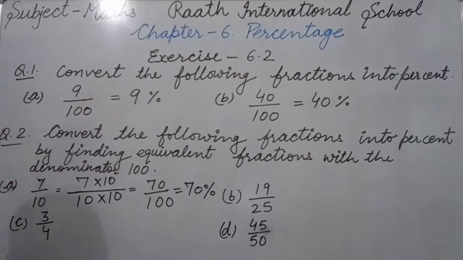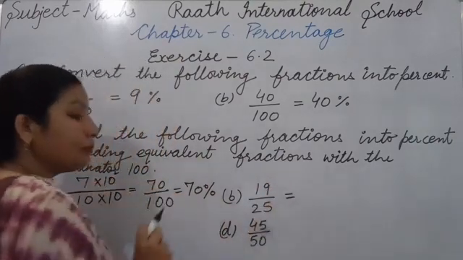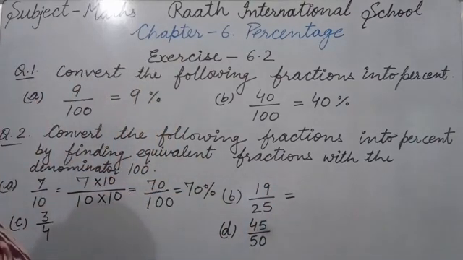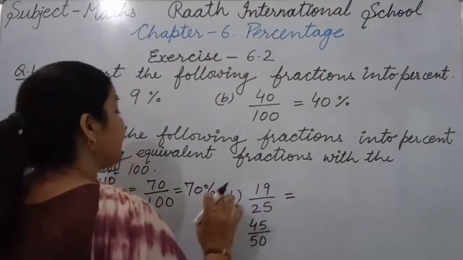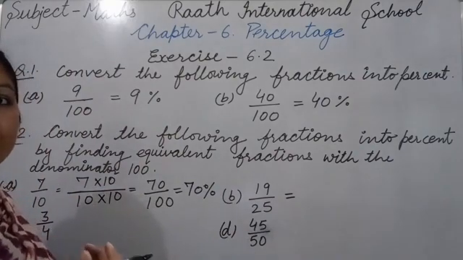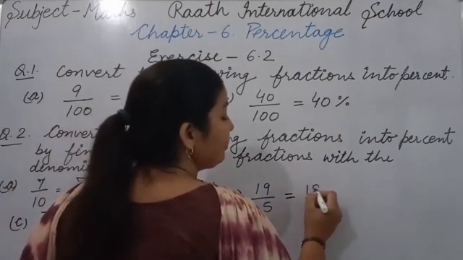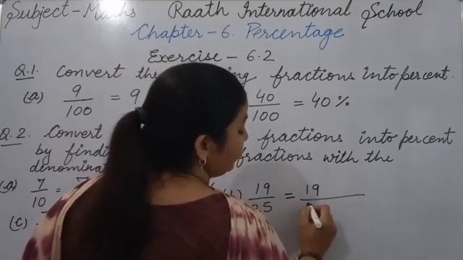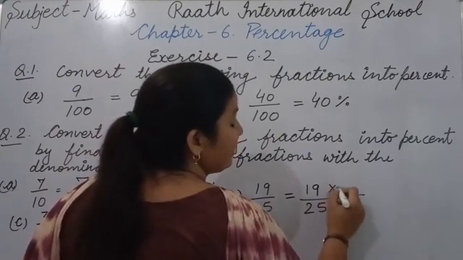Okay. Now it's B part. In B part what we have? 19 upon 25. Now we change 25 to 100. So how can we make 25 as 100? Multiplying by 4, because 25 fours are 100. So both numerator and denominator will be multiplied by 4. 19 upon 25, multiply by 4, multiply by 4.